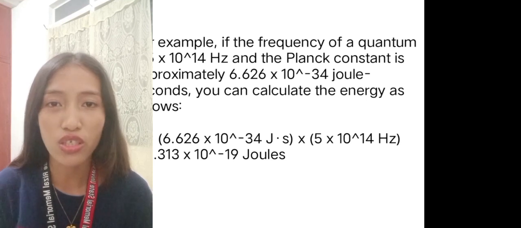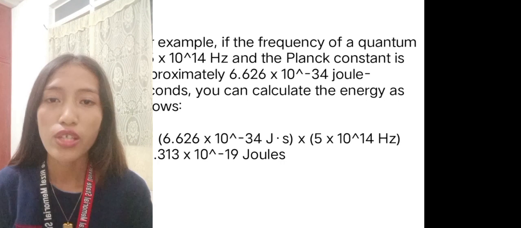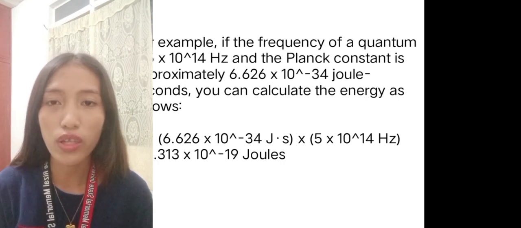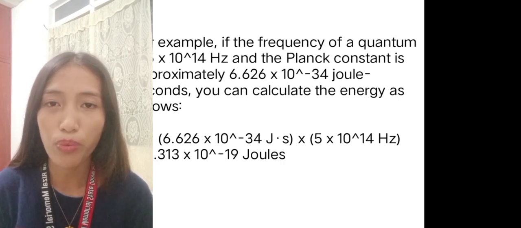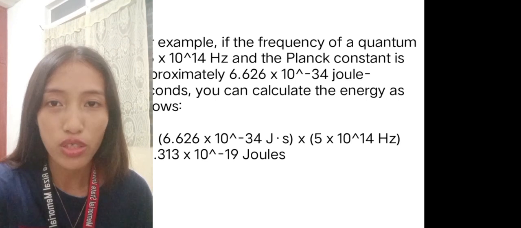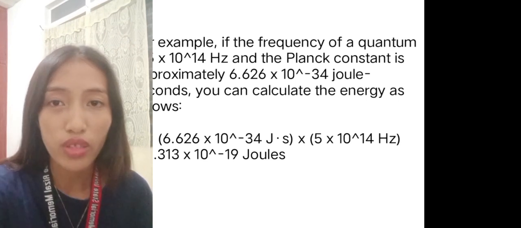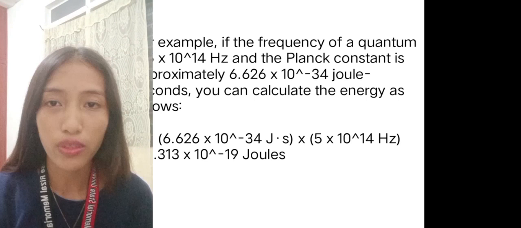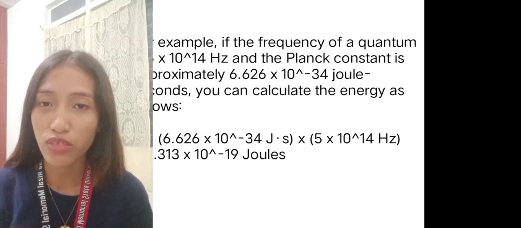For example, if the frequency of a quantum is 5 times 10 raised to the power of 14 hertz and the Planck constant is approximately 6.626 times 10 raised to the power of negative 34 joule seconds, you can calculate the energy as follows. So E is equal to the quantity of